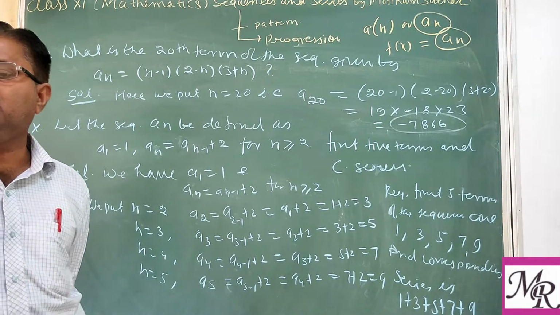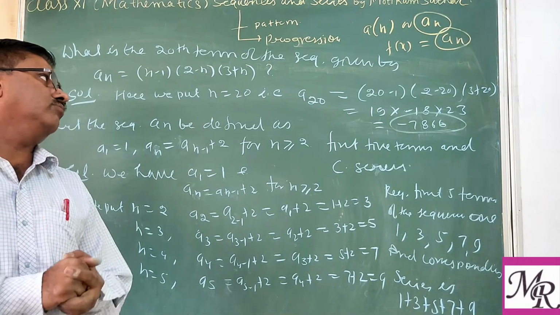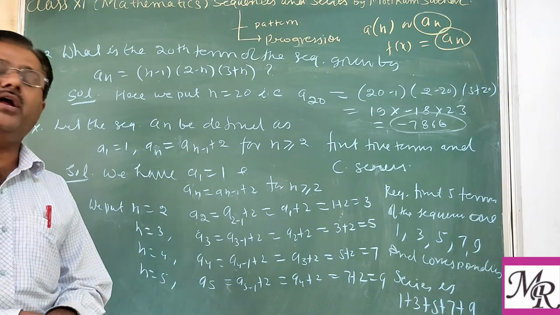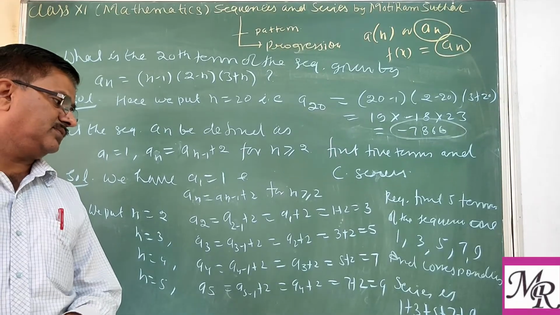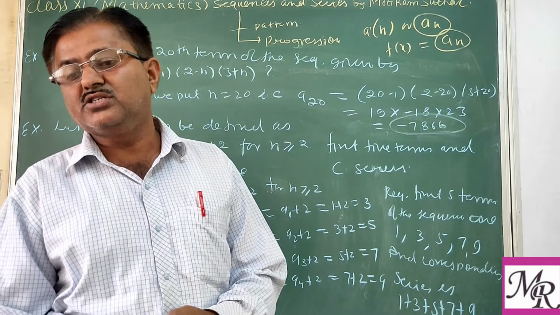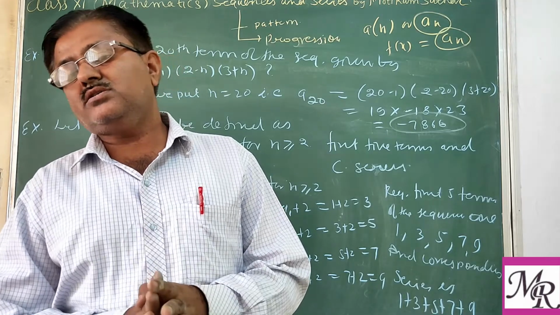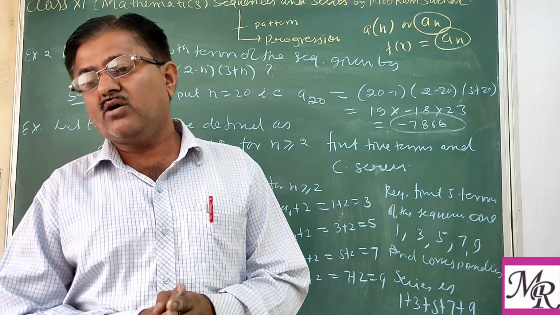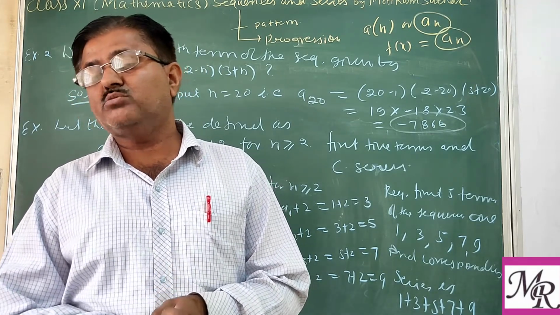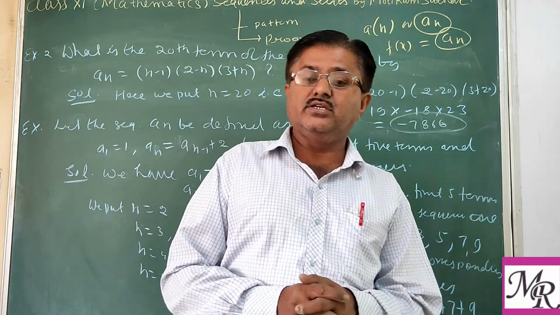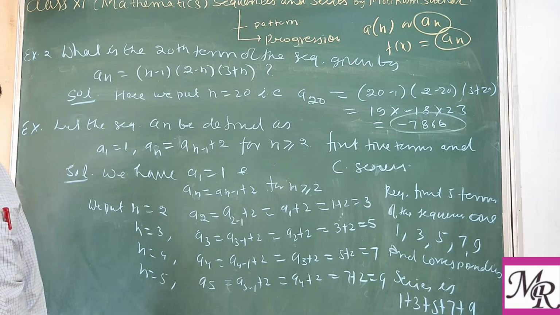So overall what we see here is that we are discussing, if we are given a formula of a sequence, how we can find any required term, and if we get the terms, then how we can find their corresponding series. So there is no confusion between series and sequence. In a series we have to replace all commas of the sequence with plus. Only that is the difference between sequence and series. Clear?